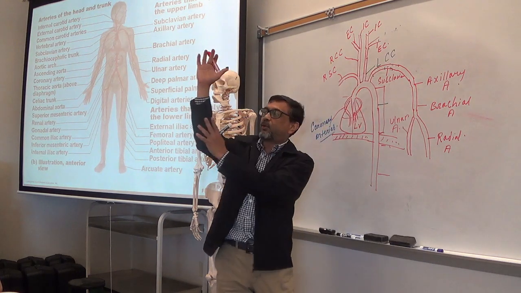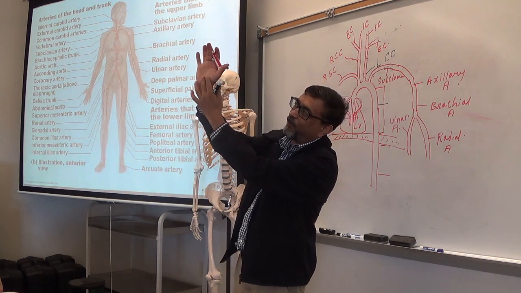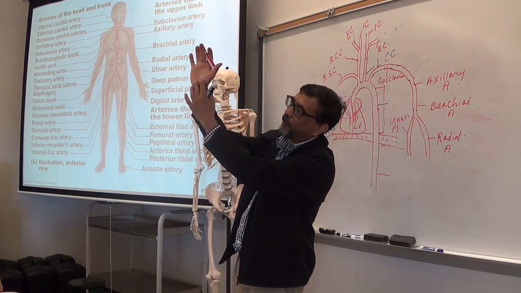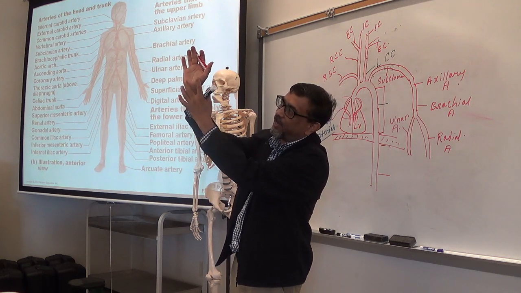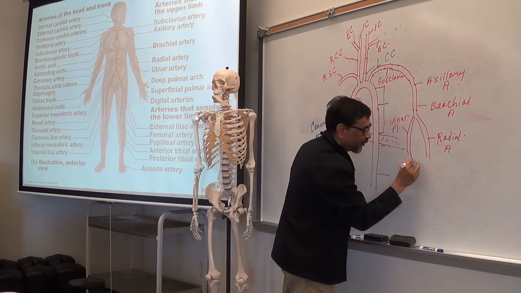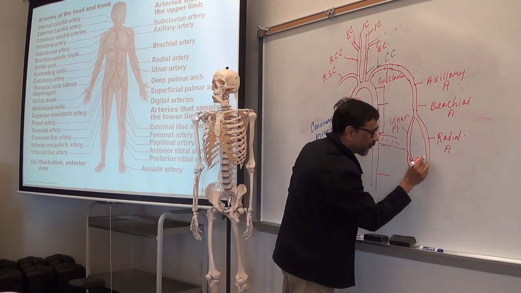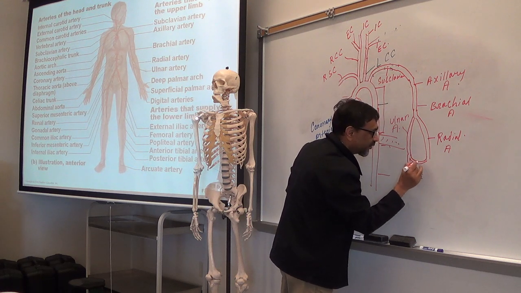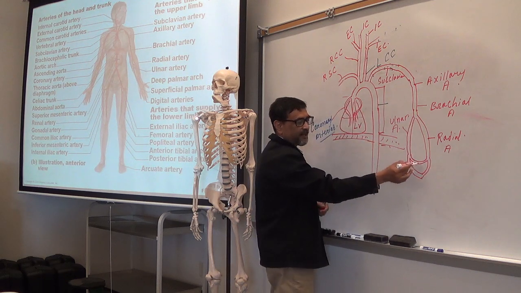So then these two, radial and ulnar, go to the proximal part of the hand, and they form arches like this. They divide like this, divide like this, and form how many arches?